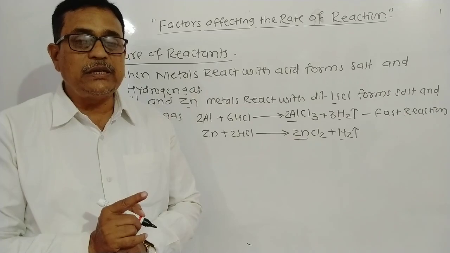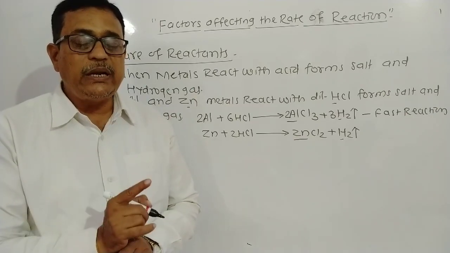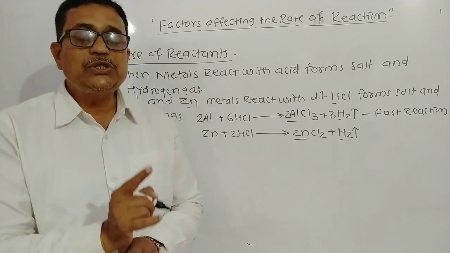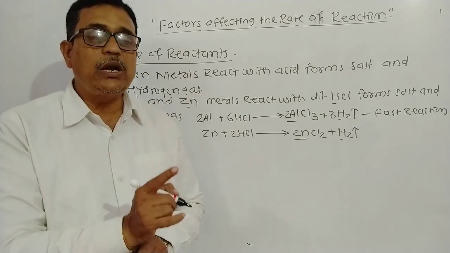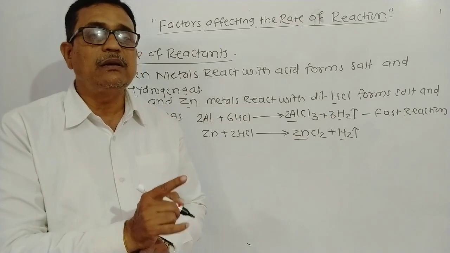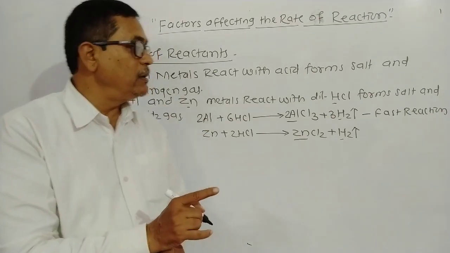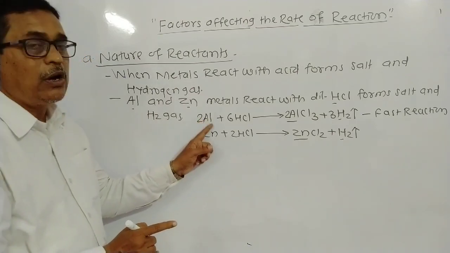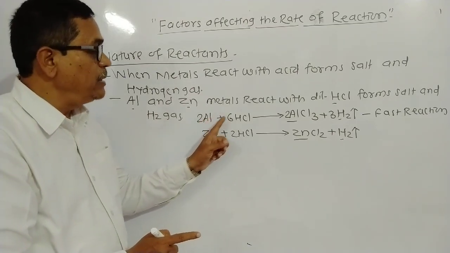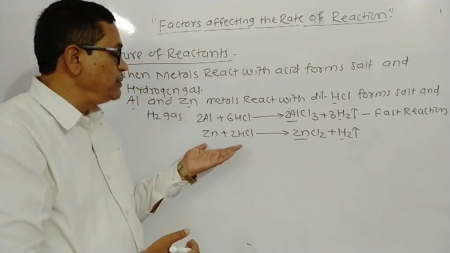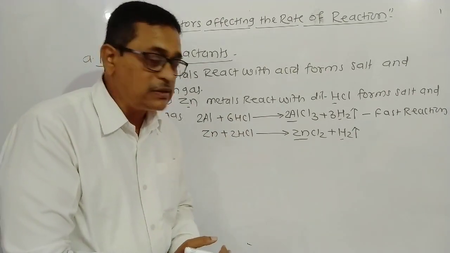In a reactivity series, aluminum is a metal which is more reactive than zinc. Hence, the nature of aluminum is more reactive than the zinc metal. Due to this more reactive nature of aluminum, the rate of the reaction of aluminum with hydrochloric acid is greater than the reaction between zinc and hydrochloric acid.